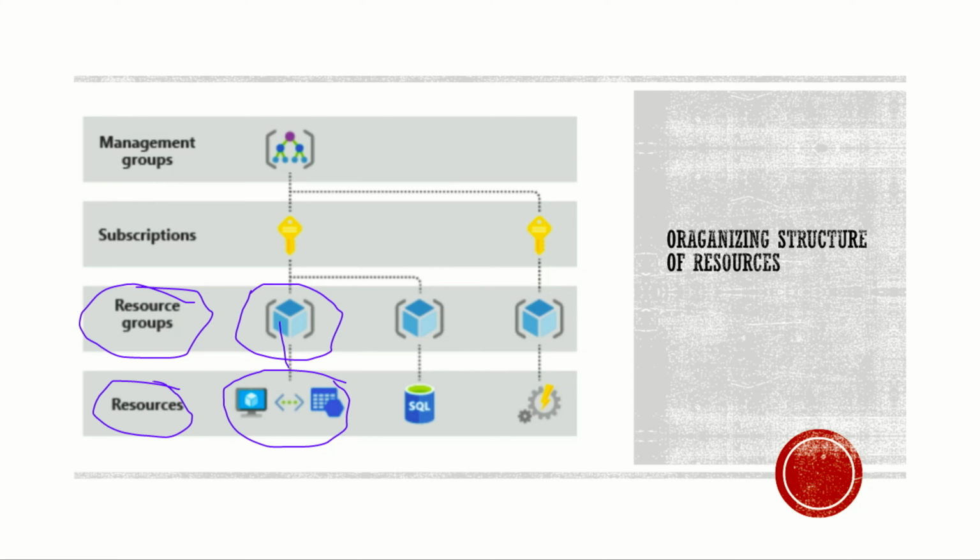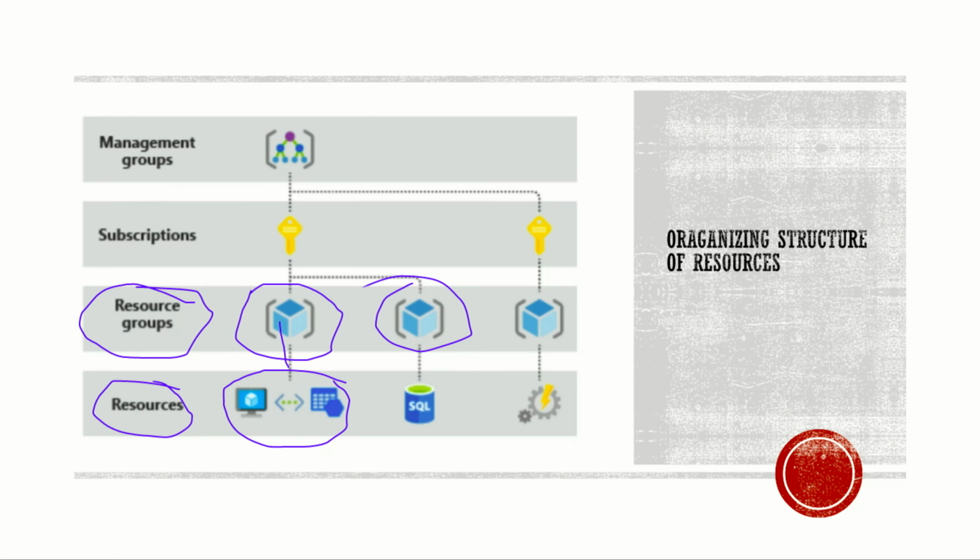Resource groups are mostly the fundamental elements of your Azure platform. In a resource group you can create as many resources as you want. You can have multiple resource groups, and in those resource groups separately you can have their own resources. These resource groups can be used based on your logical parts. Let's say you want a separate resource group for databases and a separate resource group for the VMs. You can group it based on what type of grouping you want.